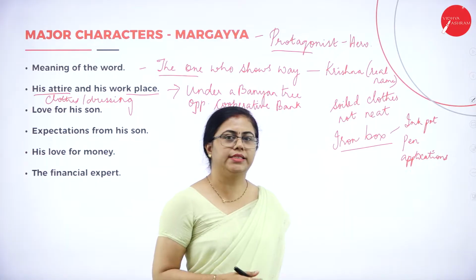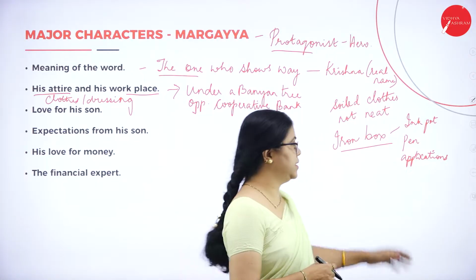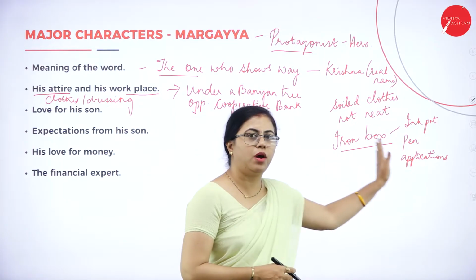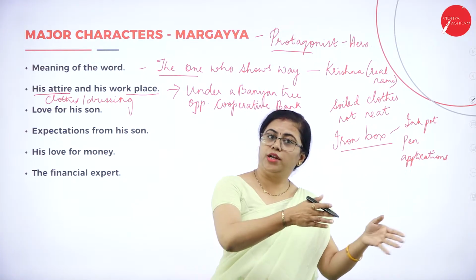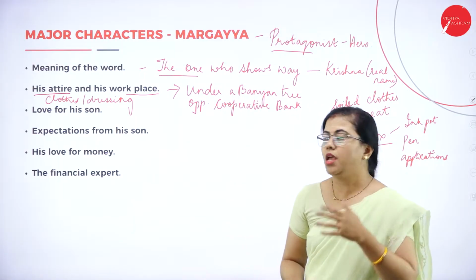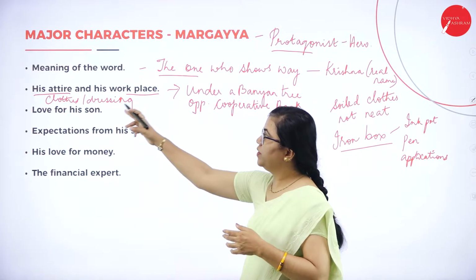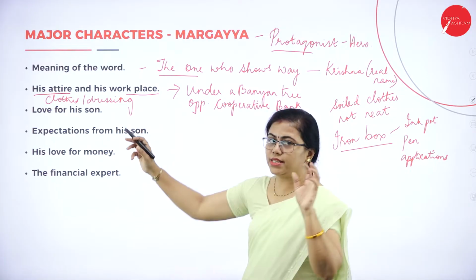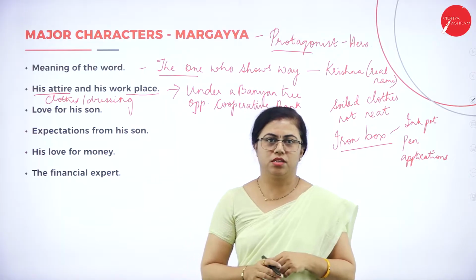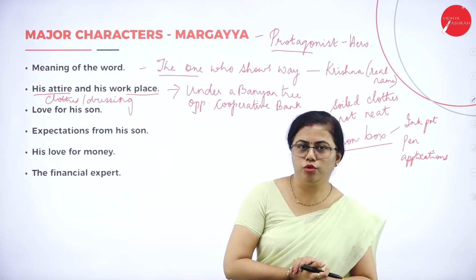So just go to the text in detail. When we come to class, we can also discuss this. Just a mention of the iron box should be there when you're writing for 10 marks. You need not mention it when you're writing for 5 marks. So we are done with his attire, that is, his dressing sense, and also his workplace. That is very important for you to mention.